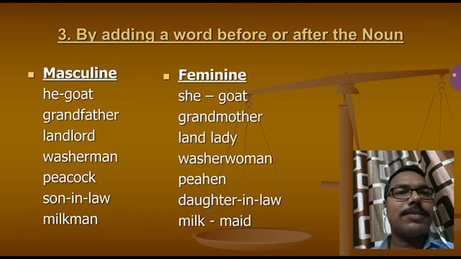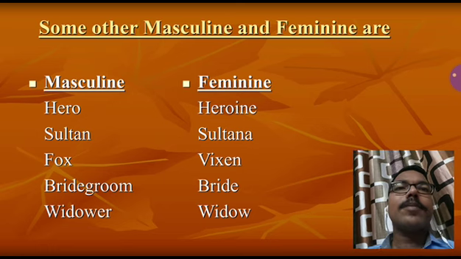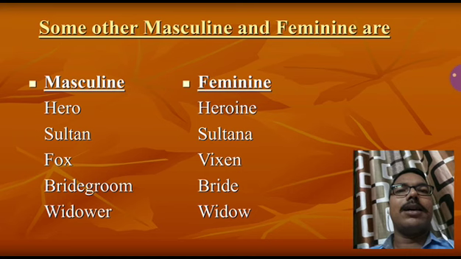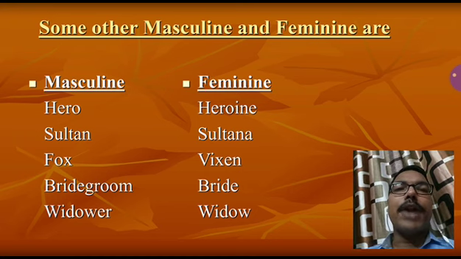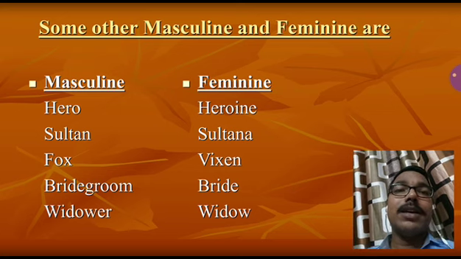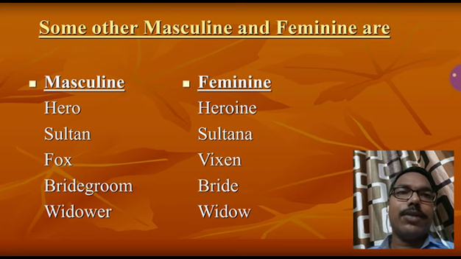Okay students, some other masculine and feminines are: hero is written heroine, sultan is written as sultana, fox is written as vixen, bridegroom is written as bride in feminine gender, widower is written widow.